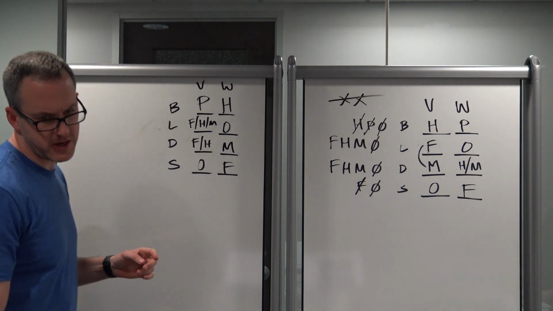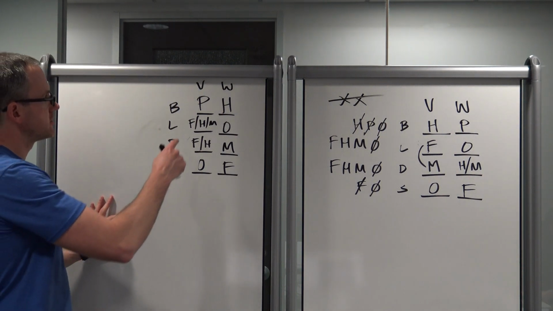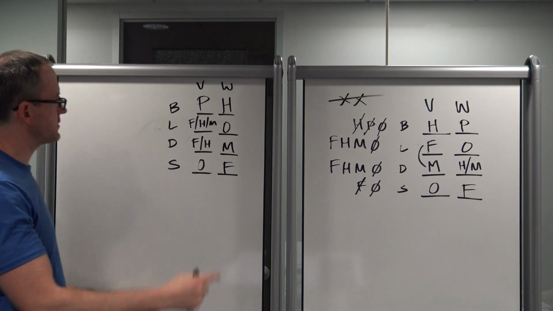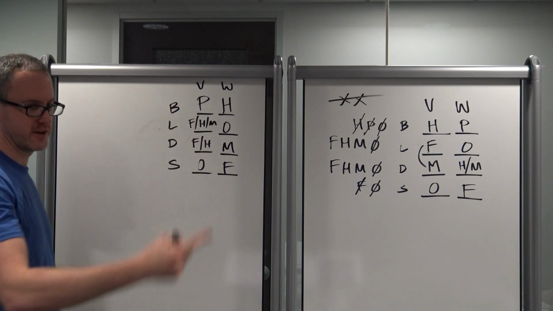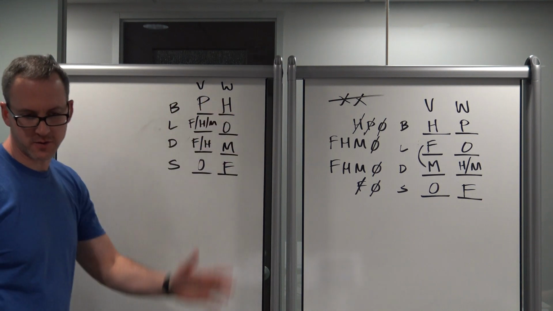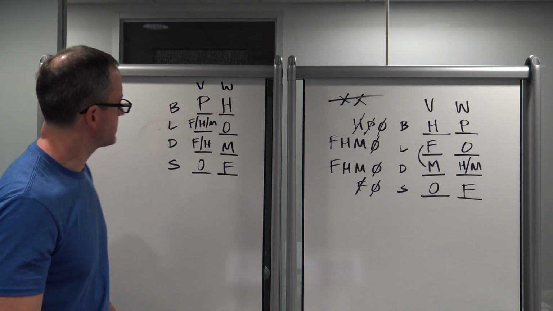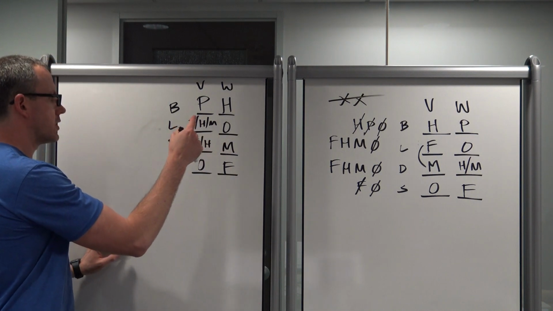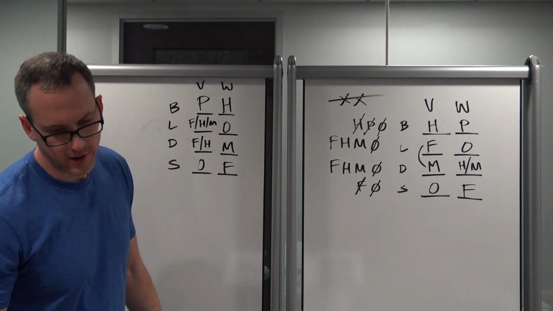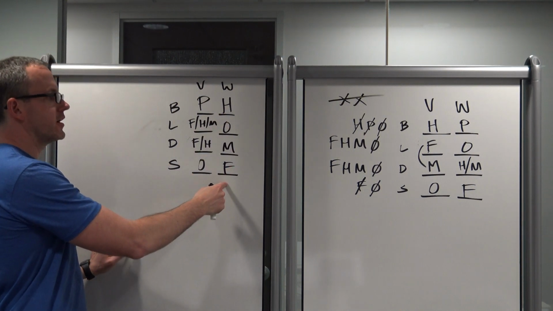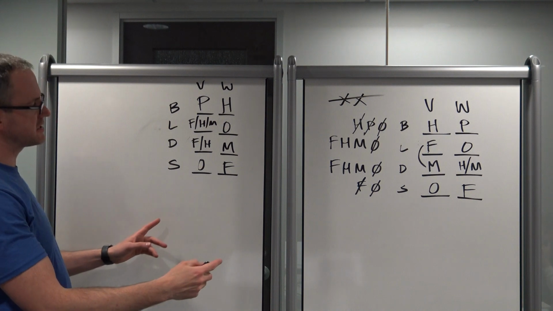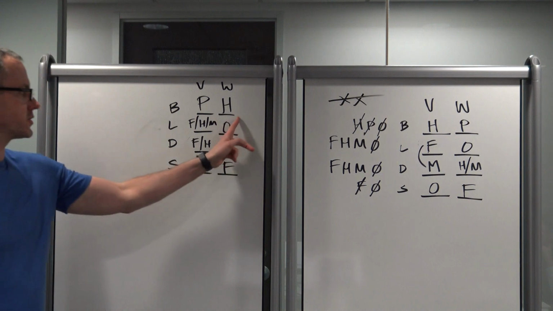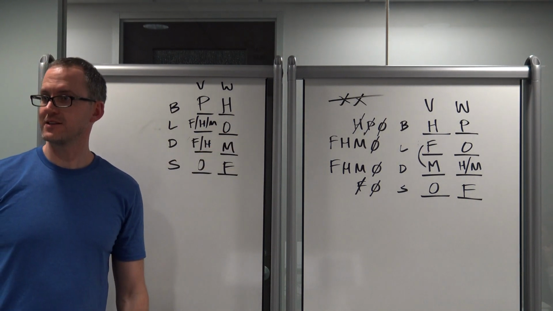Otherwise it's just a could be true. So V, F for lunch. No, that does not have to be true. V, fish for dinner. No. If it doesn't have to be true in this world, it doesn't matter what happens in that world. Fish for snack. No. Okay, W, fish for dinner. No. Okay, W, fish for snack. Okay, well, I probably should have just, let's see here. What things had to be true? This. Maybe we should have looked for one of these answers. But anyways, that's the answer.